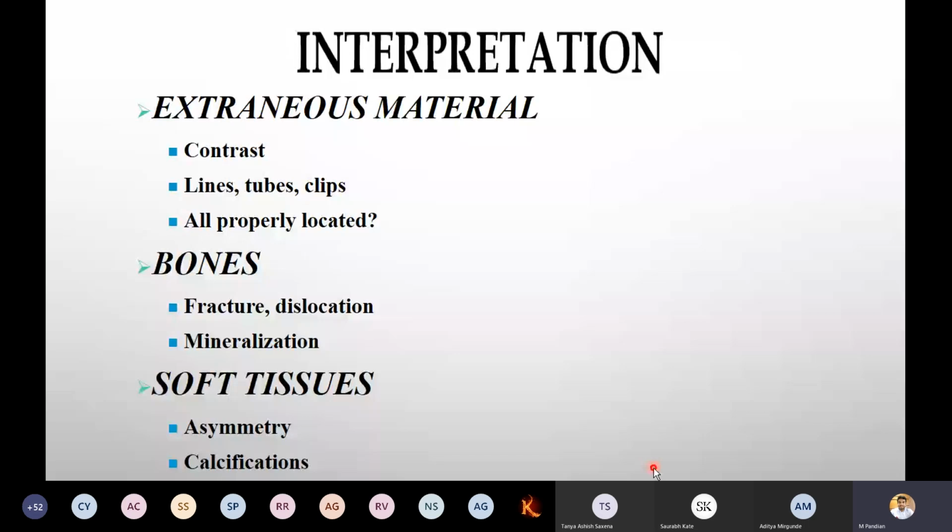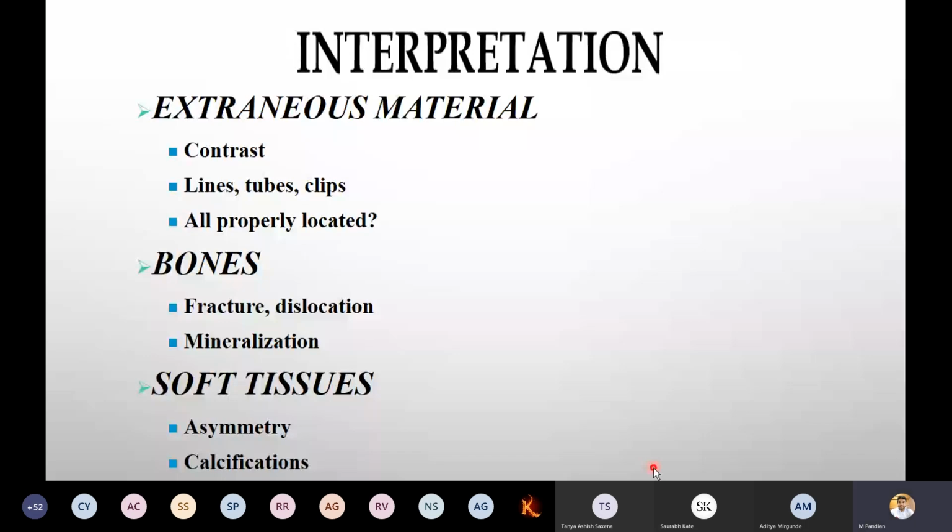How to identify the right and left? The right side is a bit elevated because of the liver. On the left side, there is fundic air in the stomach, that is the identification. E for effusion, there we can check the costophrenic angle and cardiophrenic angles, whether they are sharp or blunted. F for fracture, is there any fracture inside the film or not?